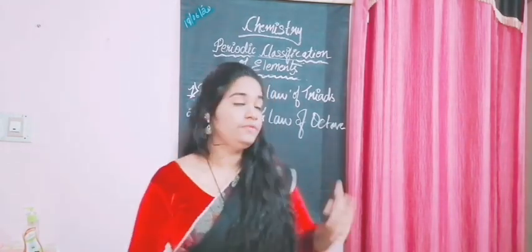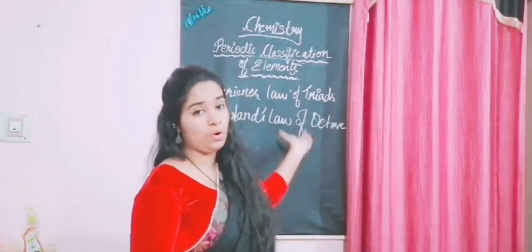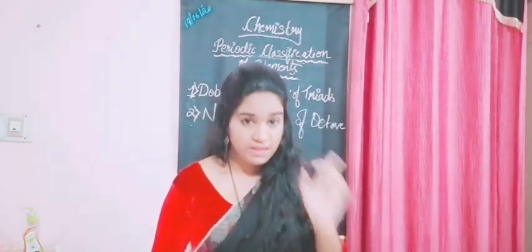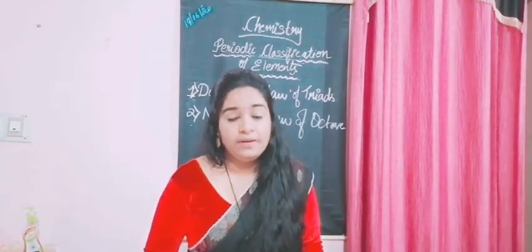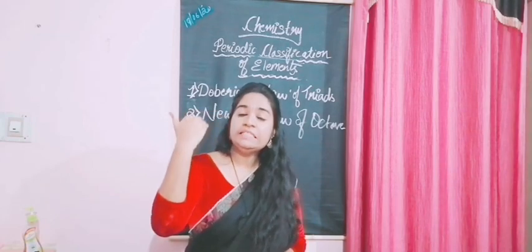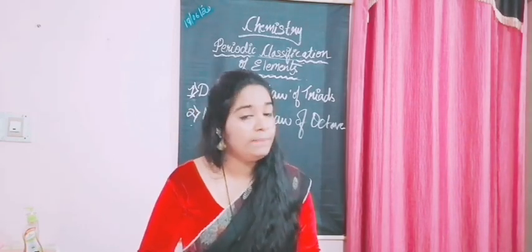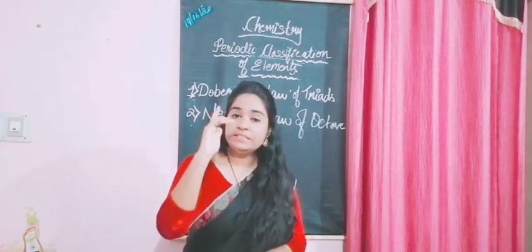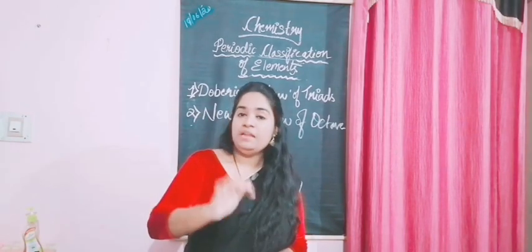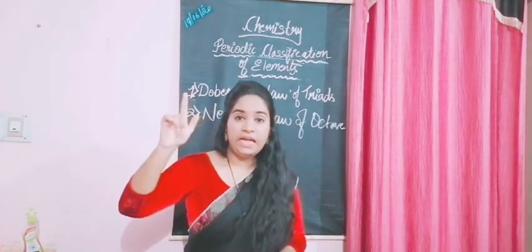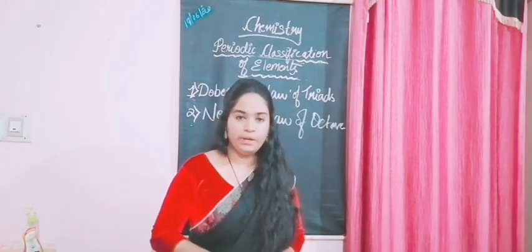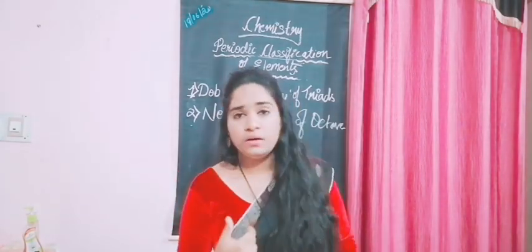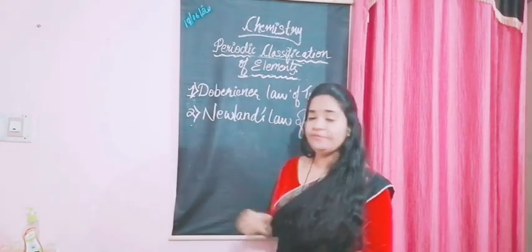Newlands' Law of Octaves states that when the elements are arranged in the increasing order of their atomic masses, in a set of 8 elements, the first element has similar properties to that of the 8th element. Okay, yeah. So that was Newlands' finding.